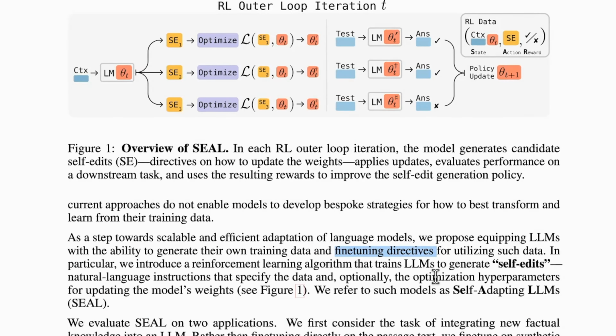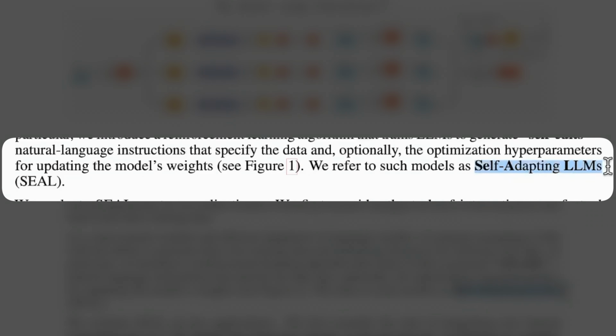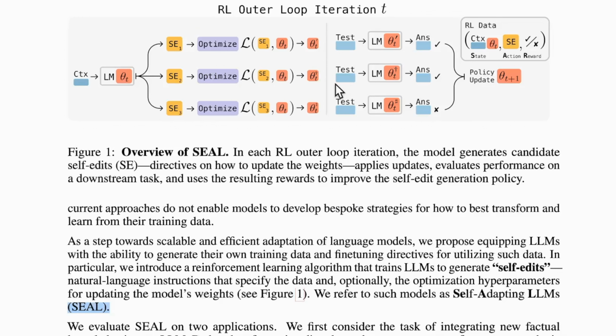So basically they are trying to come up with a model which actually takes notes, refers to them and learns from them, and slowly and gradually adapts and improves its performance. They call such models self-adapting LLMs, or SEAL for short. You can have a look at this diagram to get a rough understanding. Don't worry, we'll be diving deeper into what it actually means and what the authors are trying to convey.